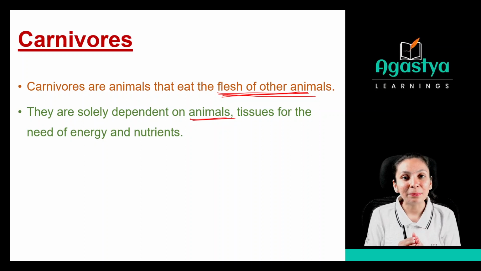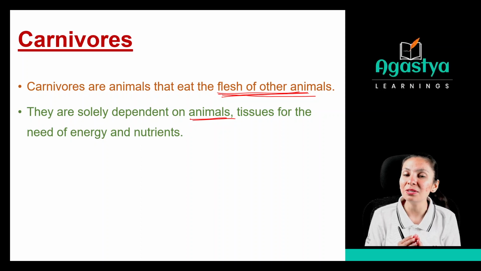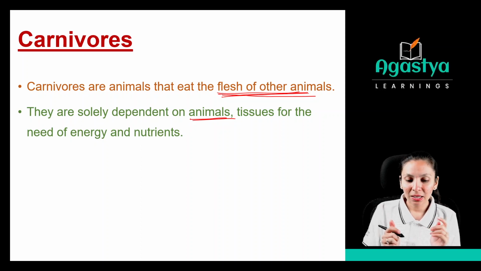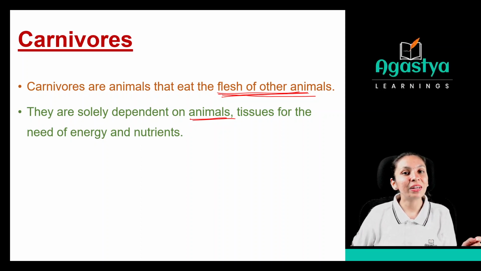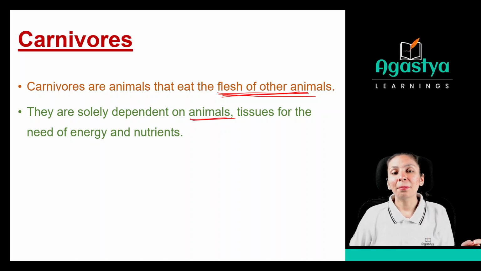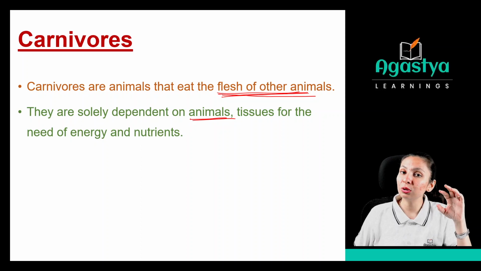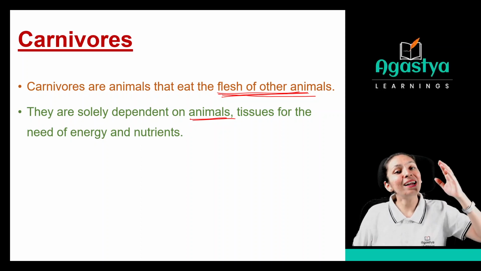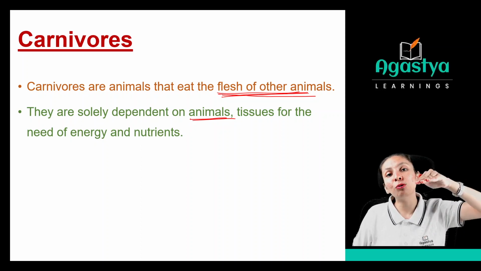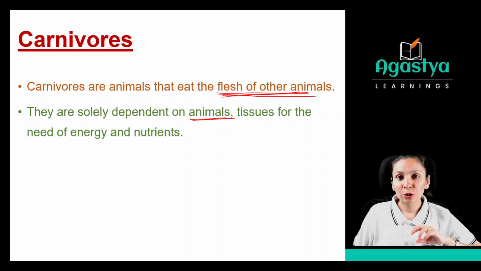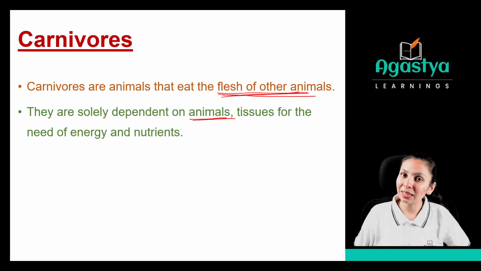So these animals, which are known as the carnivores, are dependent on the flesh of other animals, or you can say the animal tissues, for energy and nutrients. Whenever we store food, we have nutrients. Just like that, animals store their food, so they have nutrients, and other animals get their food in the form of these animals, so they get the nutrition from that animal.